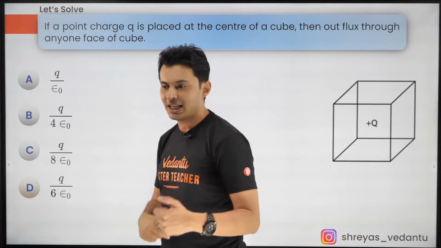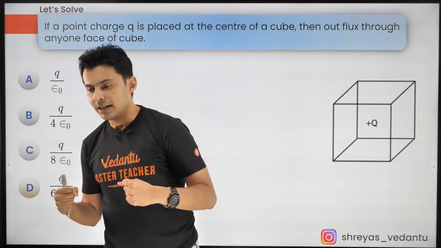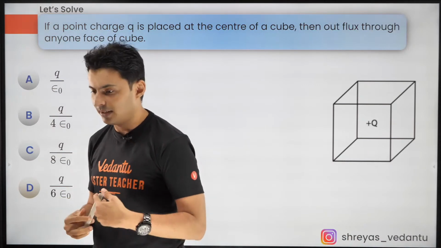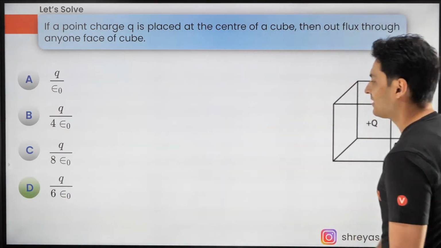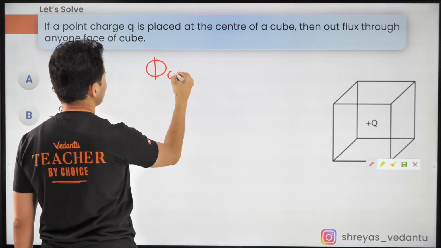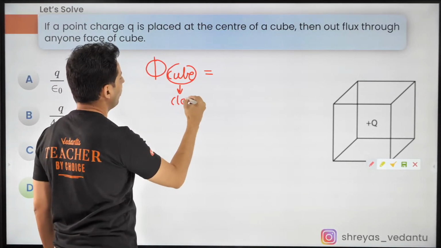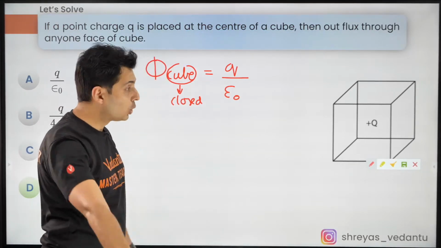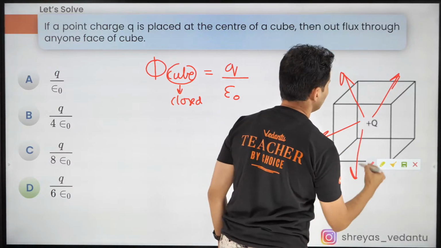Figure it out quickly. Some of you are saying A, some of you are saying D. Come on, A or D? A for Apple, A for Ahmedabad, D for Delhi, or Dehradun. Yes, the answer is D. And the reason is the total flux through the cube, which is nothing but a closed surface, is Q by epsilon naught. The total flux going everywhere.